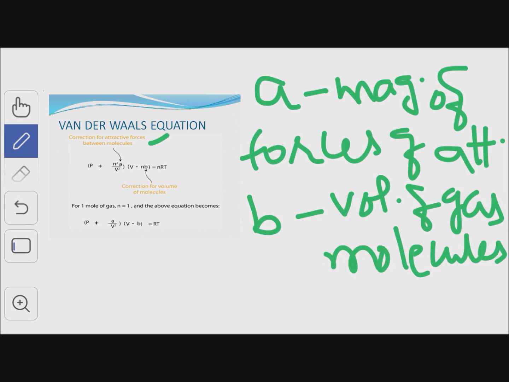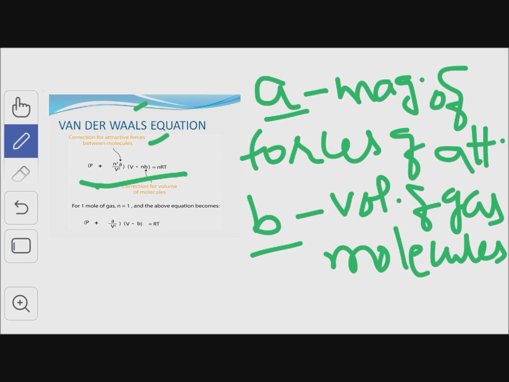These two factors a and b are added in the ideal gas equation, and the final equation is called the van der Waals equation, which is (P plus n squared a upon V squared) into (V minus nb) is equal to nRT. This is for n moles of the gas.